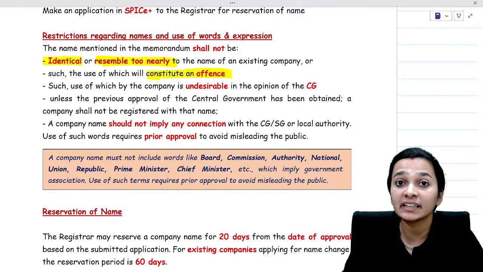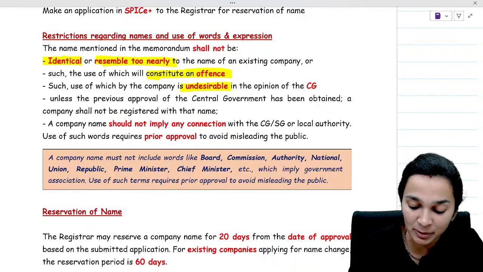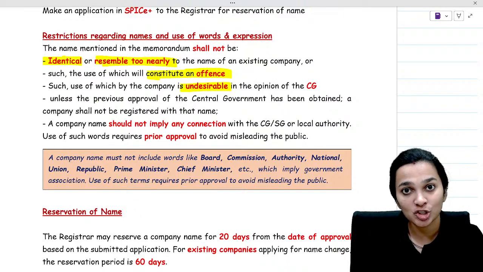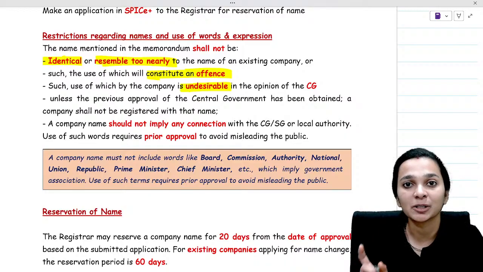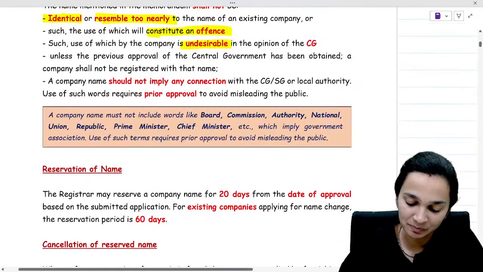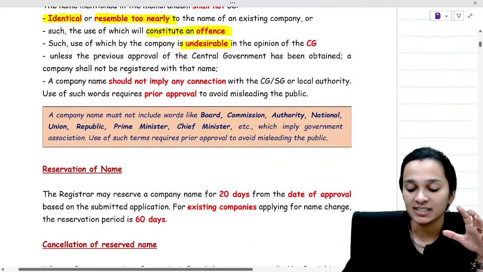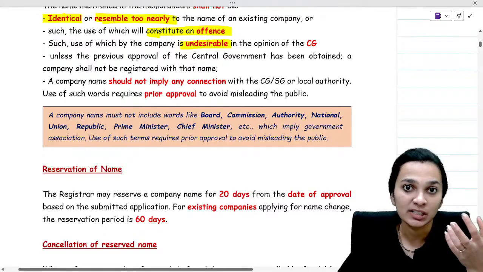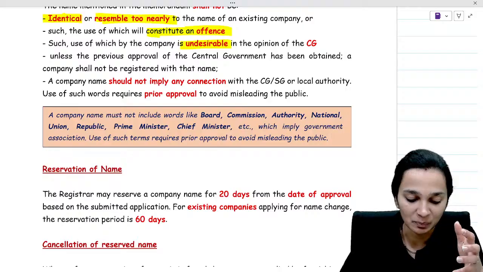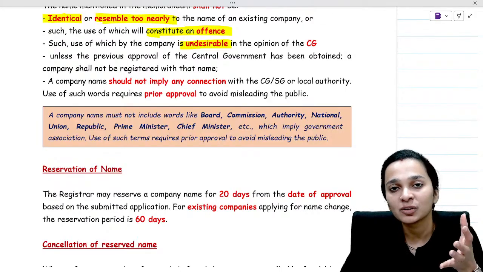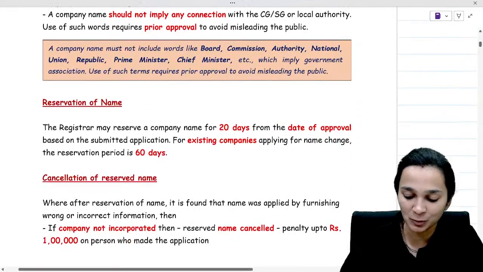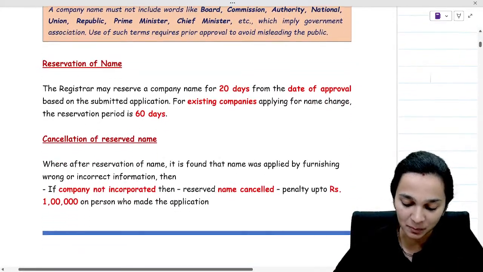Should not contain any term which is considered undesirable by the central government. But if it wants to use such a term, then it will first have to obtain approval of the central government, and only then it can use such a term in its name. Because what happens sometimes is, see, if someone is using words like national in their name, it generally gives an opinion to a person that this must be a government company. So that is the reason, to avoid those type of confusion from coming in, the government doesn't allow all of those terms to be used in the name of the company.